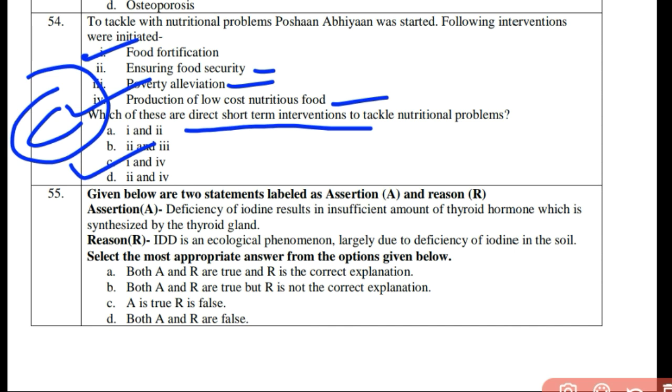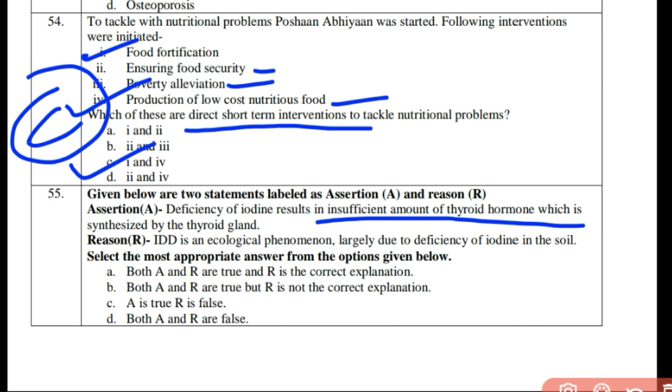And the last question for this sample paper and this video is again an assertion based question based on a case study. Deficiency of iodine results in insufficient amount of thyroid hormone, which is synthesized by the thyroid gland. This seems correct. Deficiency of iron, it leads to insufficient thyroid hormone, and it is synthesized in the thyroid gland.